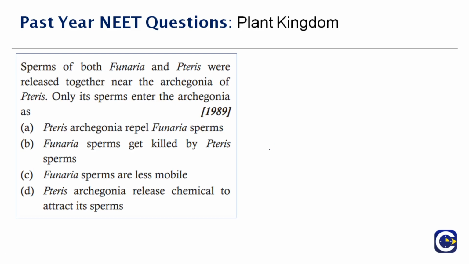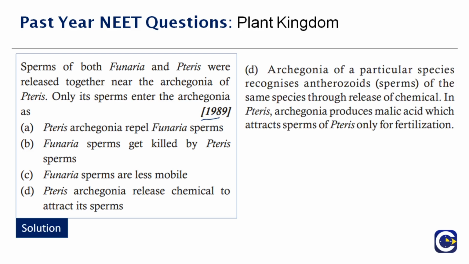Now let's move to the next question here. Sperms of both Funaria and Pteris were released together near the archegonia of Pteris. Only its sperms enter the archegonia. So what does this statement tell you? This question was asked in the year 1989. Here they have given 4 options. Pteris archegonia repel Funaria sperms. Funaria sperms get killed by Pteris. No, these 2 are not the answer.